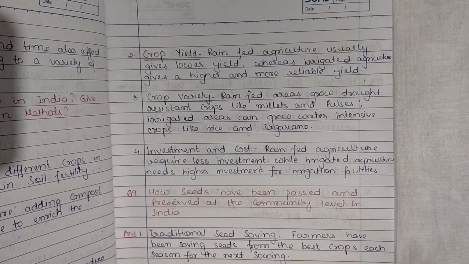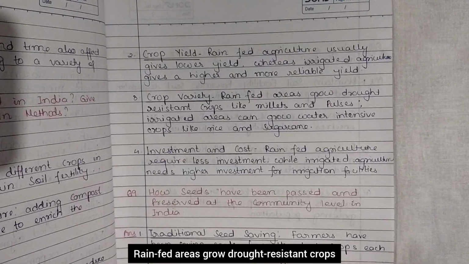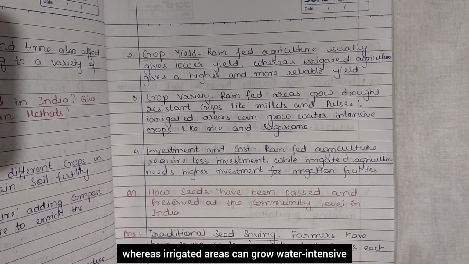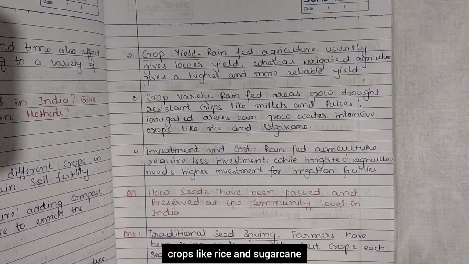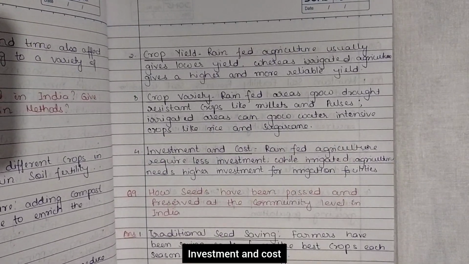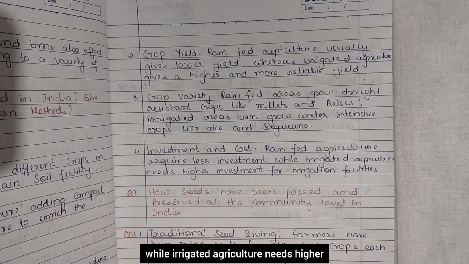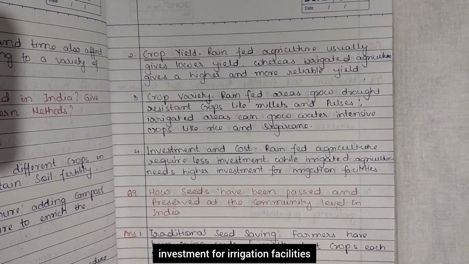Crop variety. Rain-fed areas grow drought-resistant crops like millets and pulses, whereas irrigated areas can grow water-intensive crops like rice and sugarcane. Investment and cost. Rain-fed agriculture requires less investment, while irrigated agriculture needs higher investment for irrigation facilities.